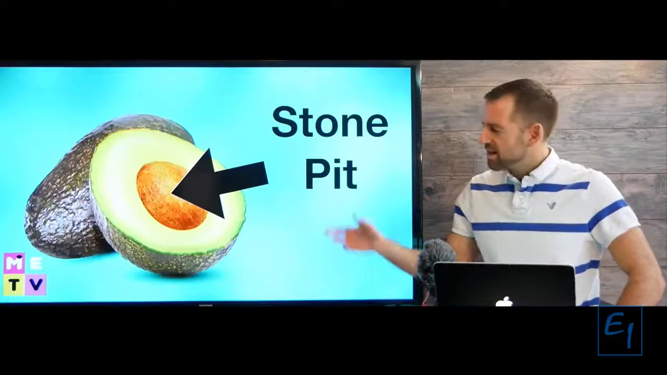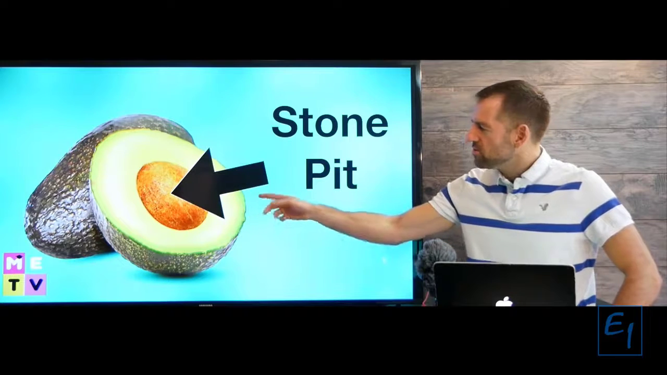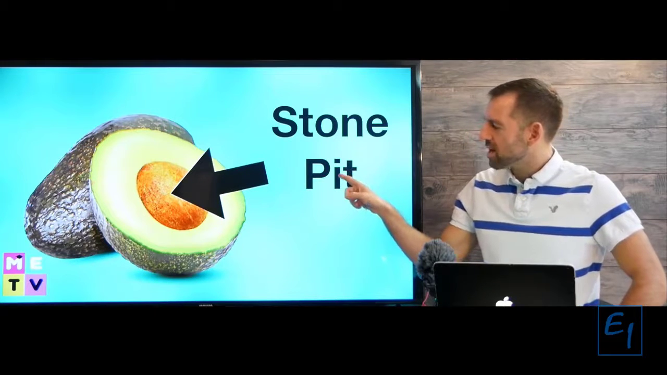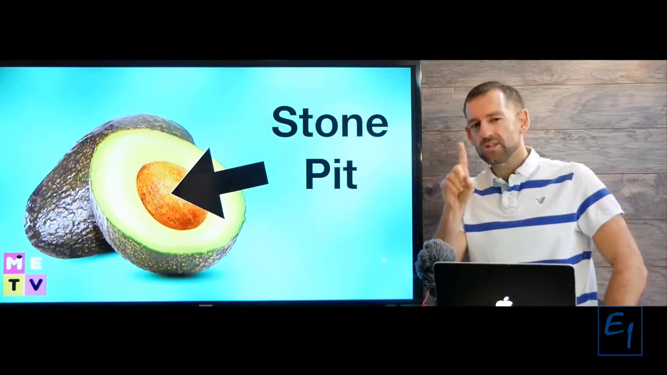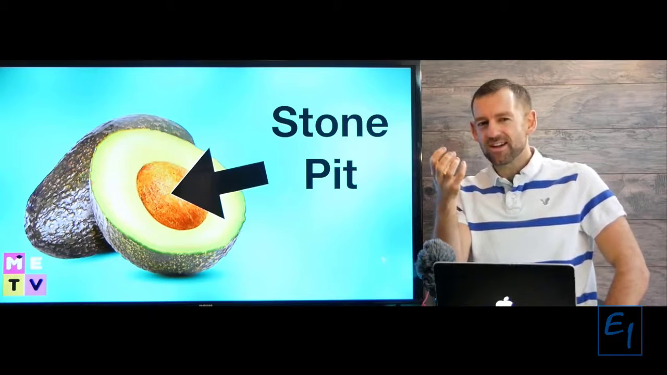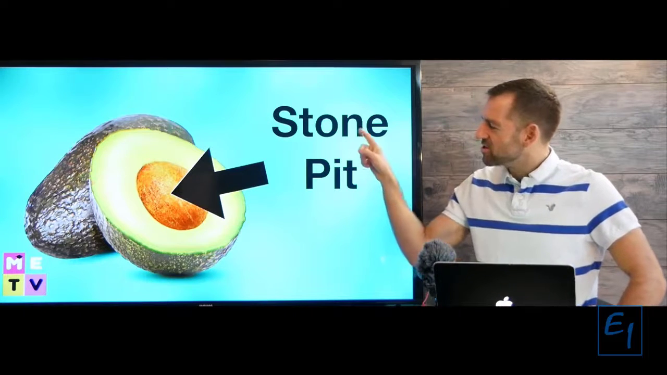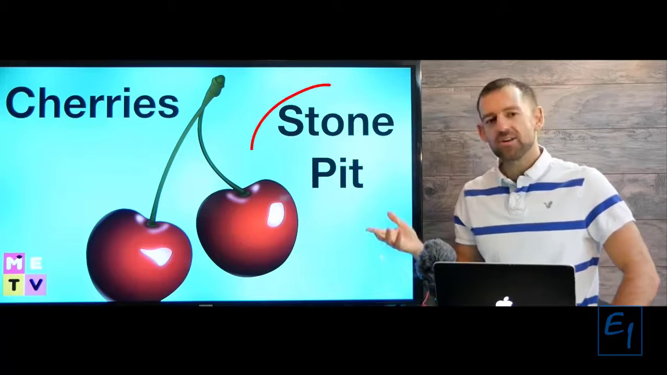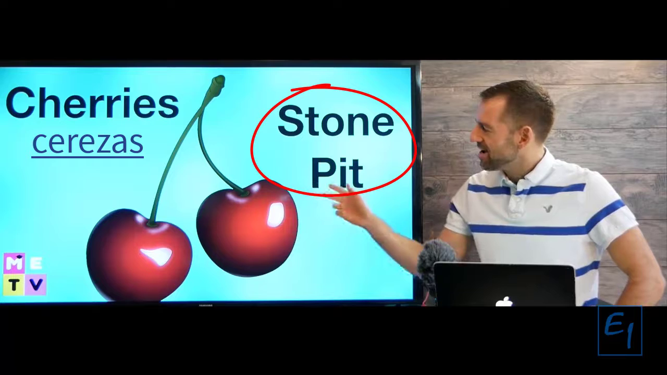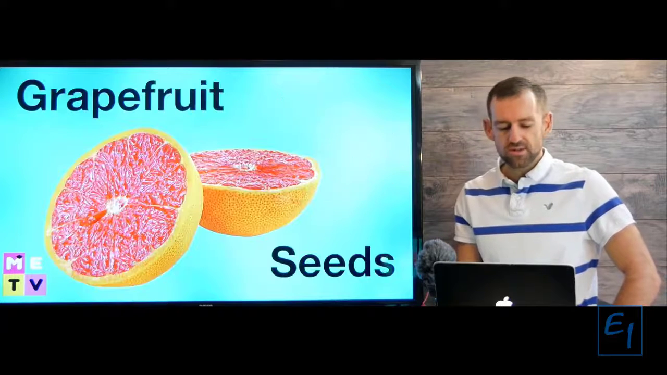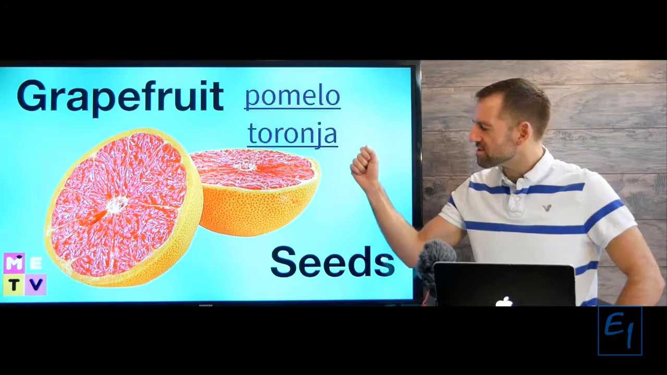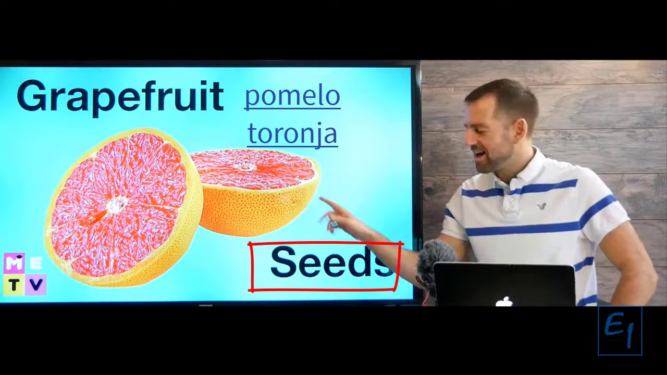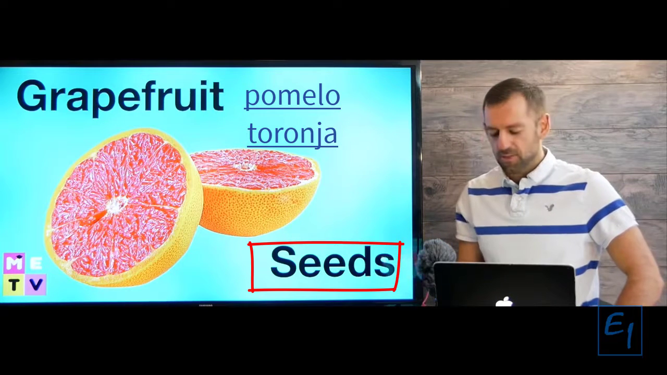With an avocado, we would use the word stone or pit. When a fruit has one hard thing in the middle, that's called a stone or a pit. So an avocado has a pit, cherries have pits or stones, but what about a grapefruit? A grapefruit has seeds.